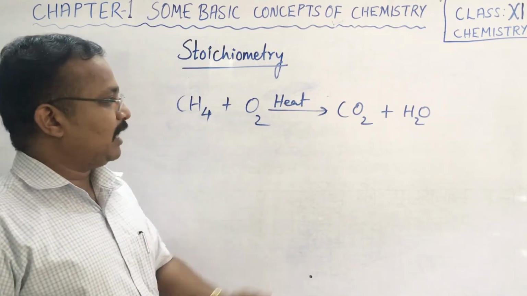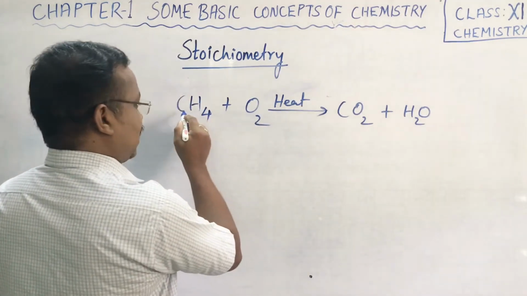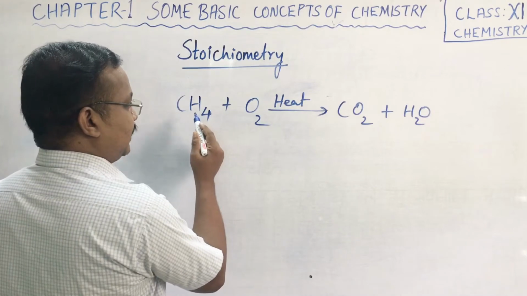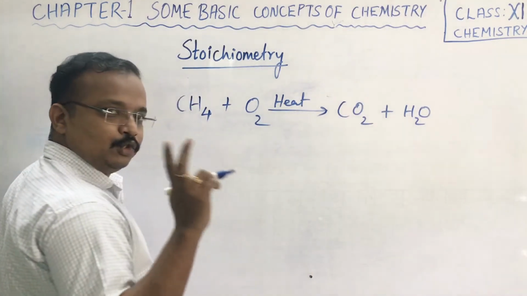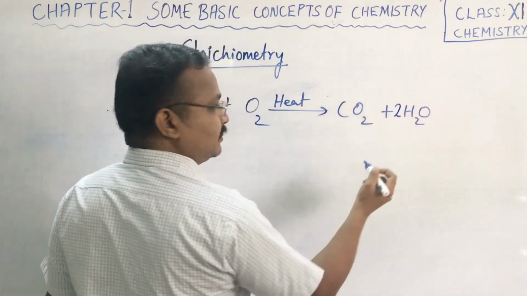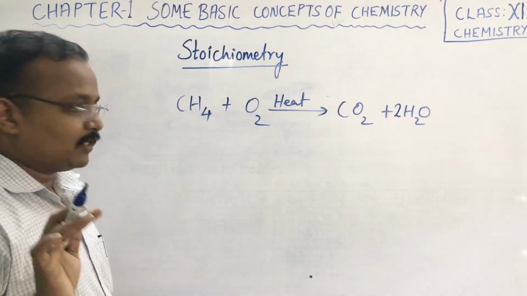So in order to balance this, here you see the carbon atoms are equal, one each, but for hydrogen, there are 4 atoms on one side and we have only 2 hydrogen atoms on the other. So we put a 2 over here, so that 2 times 2 is 4, so hydrogen becomes 4, correct?